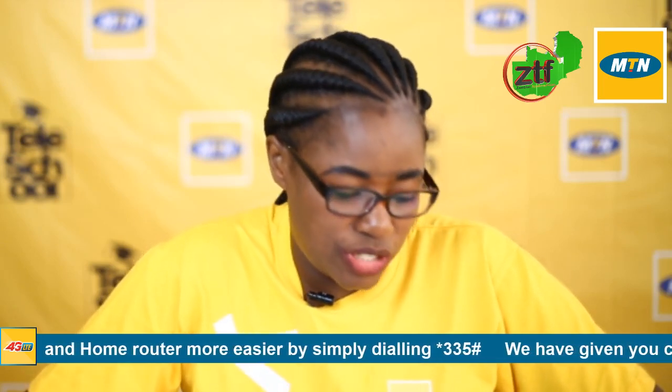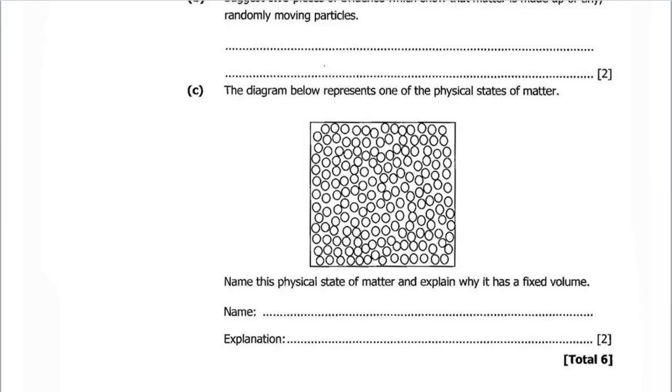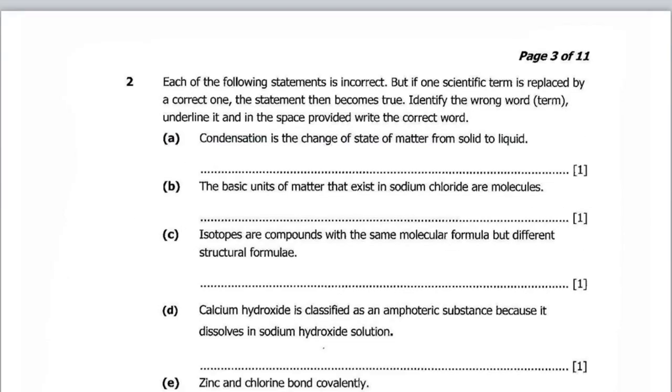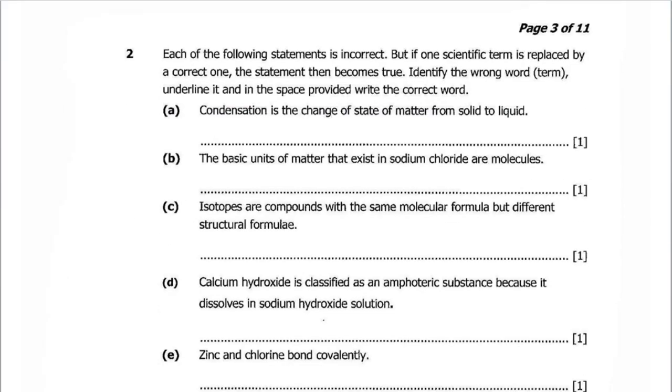We move on to question 2. Each of the following statements is incorrect, but if one scientific term is replaced by a correct one, the statement then becomes true. Identify the wrong term, underline it, and in the space provided write the correct word.